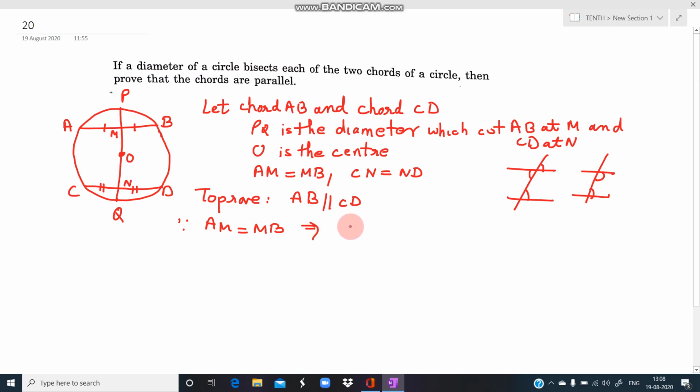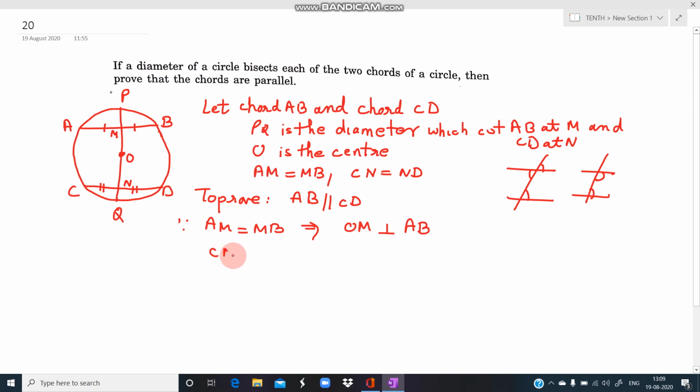It implies that OM is perpendicular to AB. So what is the reason? This OM is a line and it has bisected AB. How did it bisect? Because it is given that AM is equal to MB. So if a line from the center is bisecting the chord, that means that line is perpendicular to the chord. So OM is perpendicular to AB.